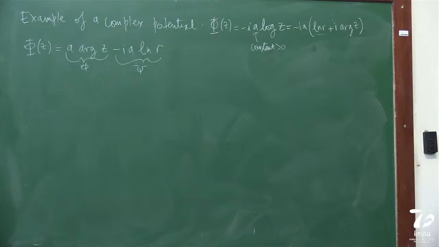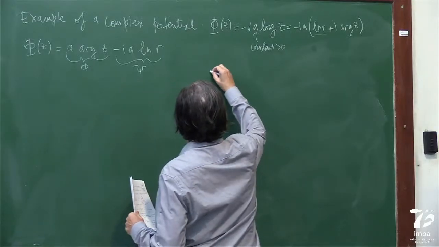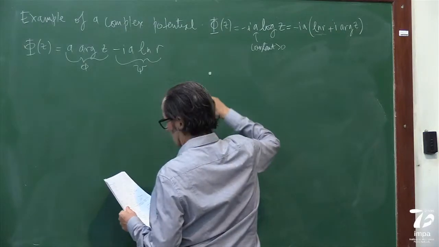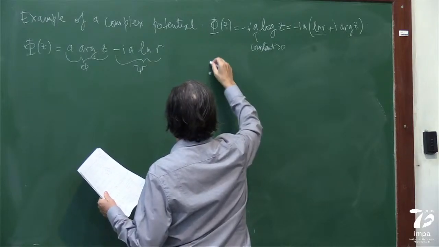Let me draw the level curves of the stream function about a point, let's put about 0. So like this.